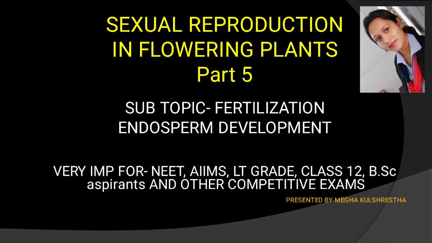Now the transfer of pollen from the anther to the stigma is called what? It is called pollination. So till here we have seen that pollens have reached the stigma, either by self pollination or cross pollination. After this, what is next? That we will learn here.